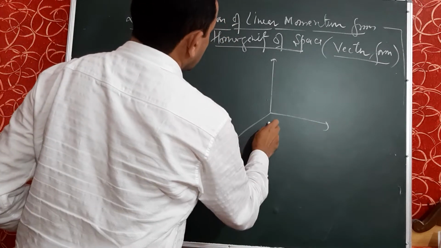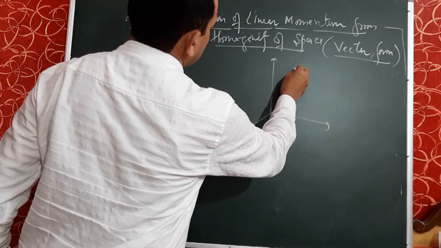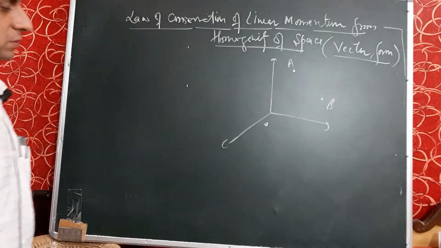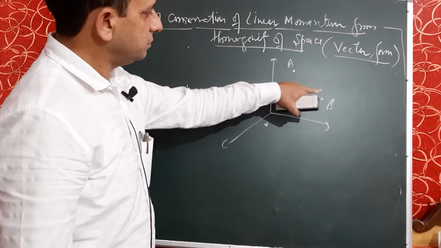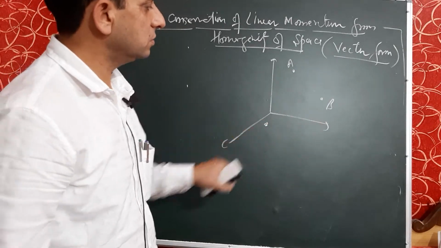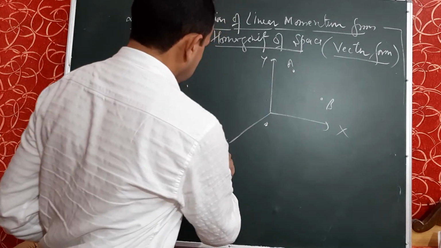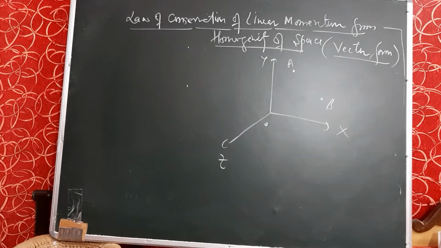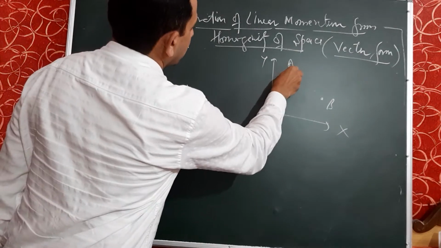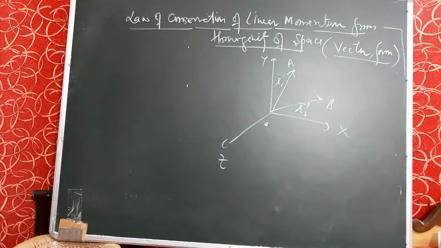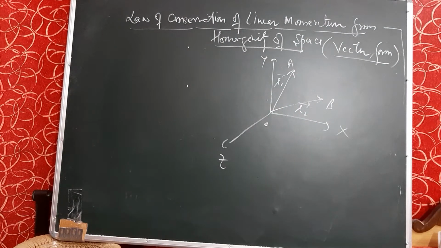Let there be two particles A and B. Today these particles are lying in space. In the previous article we considered these two particles lying on the x axis, but in this case the particles are lying in space. The position of particle A is r1 and of particle B is r2. These are the same as x1 and x2.